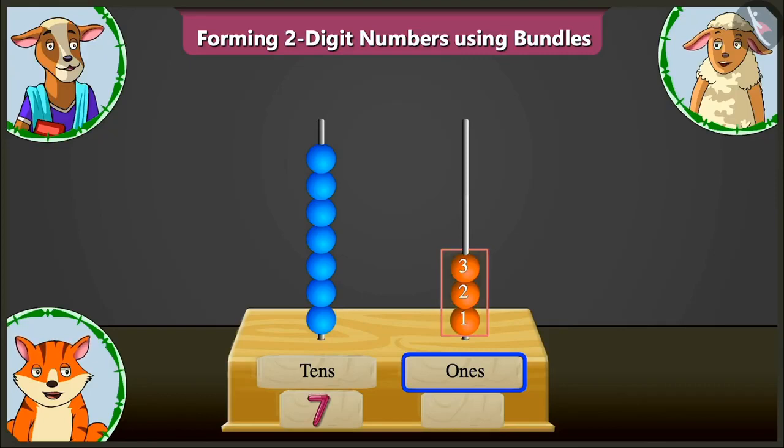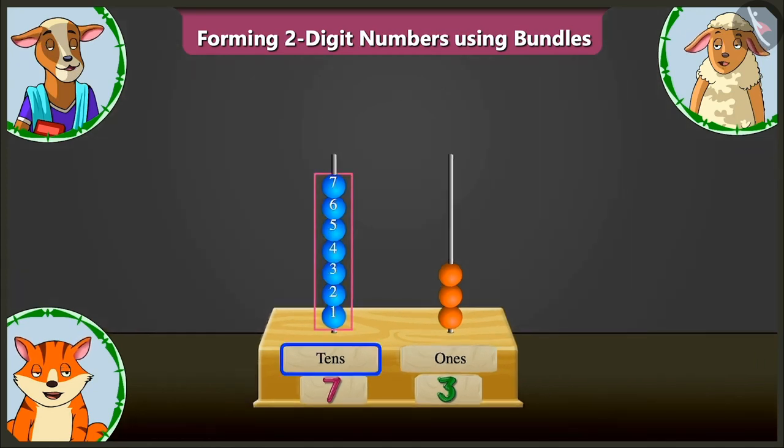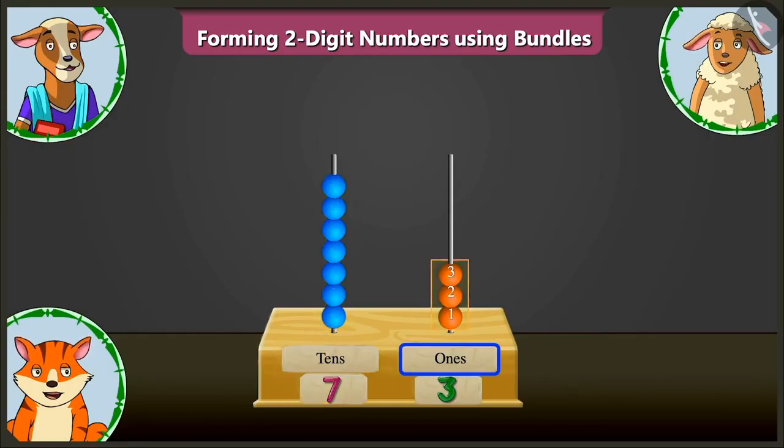So in the ones box, we have to write 3. Well done. Now here in the tens box, 7 tens means 70 and in the ones box, 3 ones means 3. So adding 70 and 3 makes the number 73.